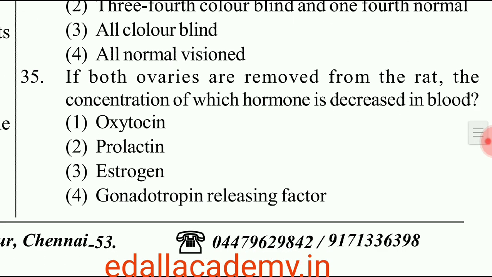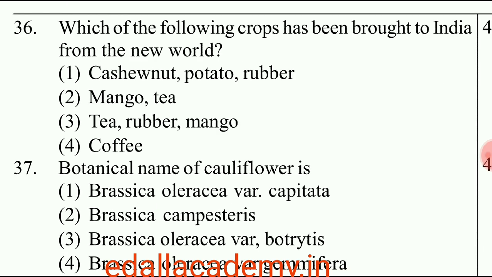Question number 35. If both ovaries are removed from the rat, the concentration of which hormone is decreased in blood? Estrogen hormone is secreted in ovaries. So this hormonal level decreases in blood. So the correct option is 3, estrogen. Question number 36. Which of the following crops has been brought to India from the New World?